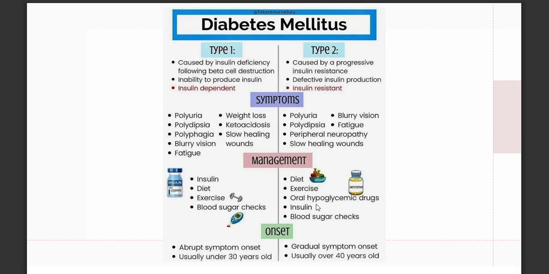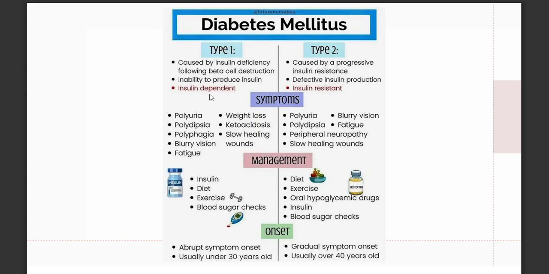Now, one specific disease or disorder involved with carbohydrate metabolism would be diabetes mellitus. There are two types, type 1 and type 2, and they vary with dependence or resistance to insulin.